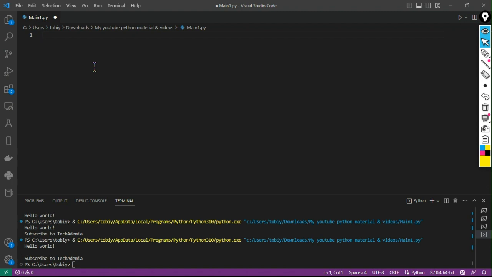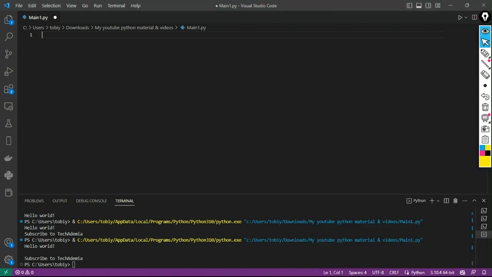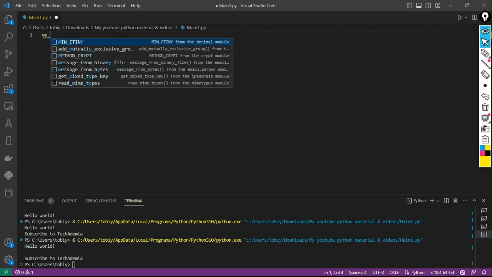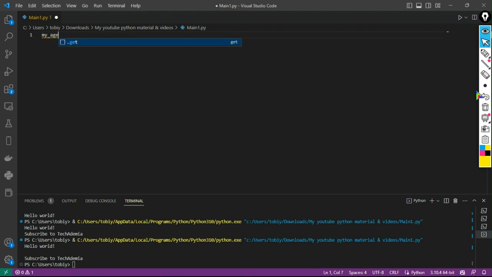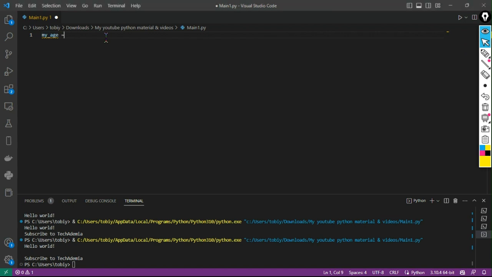Now let's go to numbers. If I say my age, I note that this is a variable. Now you can define a variable to something, like what we're about to do now. So you can say my age is equal to, since I'm 13, I'm going to try 9 plus 4.